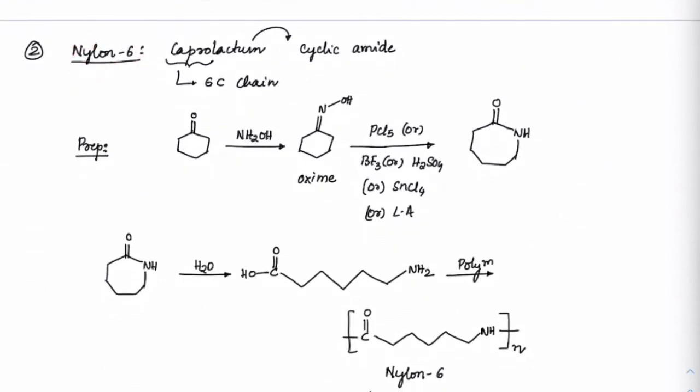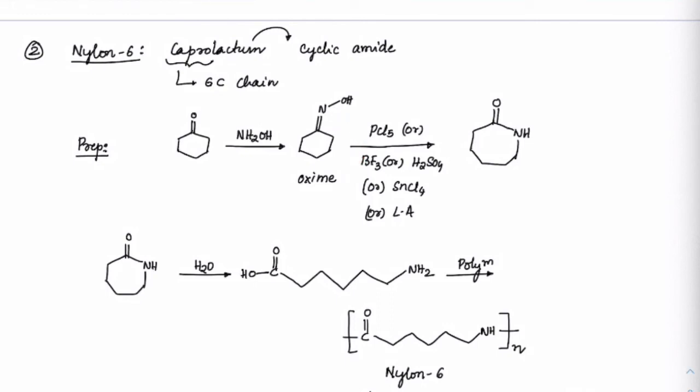Nylon 6 is only an extension of caprolactam. If you check out caprolactam, this is actually a cyclic amide. Now when you take a 6-membered cyclic hexanone and treat it with NH2OH, we will see an oxime formation, and this oxime in the presence of any acid, Lewis acid, will undergo Beckmann's rearrangement.